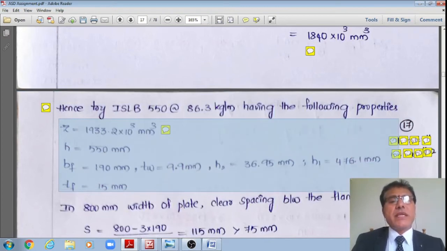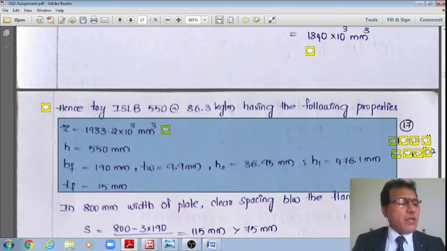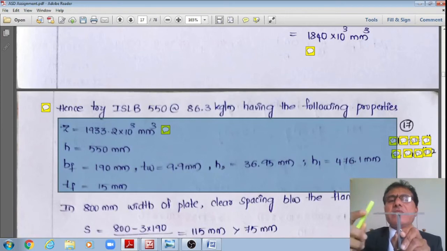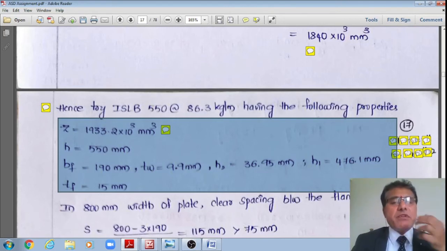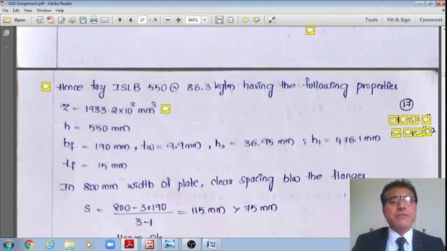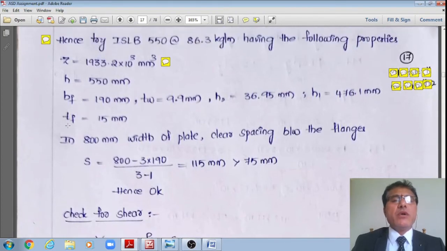Z is equal to 1933.2 centimeter cube. H is equal to 550, BF is equal to 190 mm, TW is equal to 9.9 mm, H2 is equal to 36.95 mm, and H1 is equal to 476.1. H1 is the pure vertical part of the web, excluding the thickness of the flange as well as the root radius at the top and at the bottom. The thickness of the flange is equal to 15 mm. Once I note down these properties, students, I'll make the different checks.